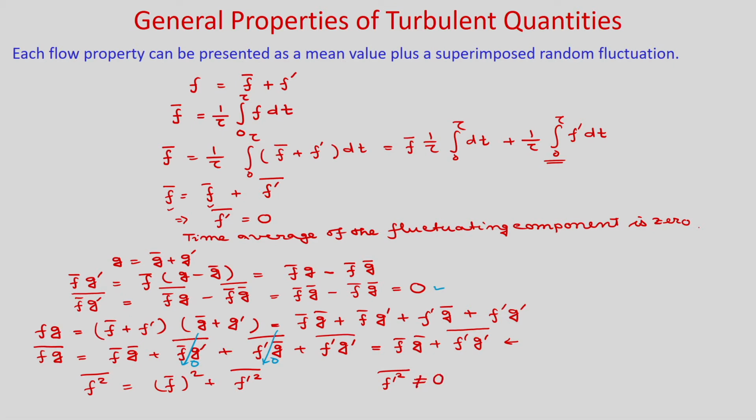The time average of the fluctuating component is 0, that we have already shown. That means f prime bar is equal to 0, but f prime square bar is not equal to 0. Why? Because this is a fluctuating component, the deviation from the mean value, so it has positive as well as negative values. But when you square it, it is always positive. So, f prime square bar is not equal to 0.